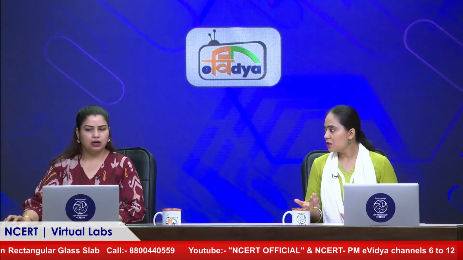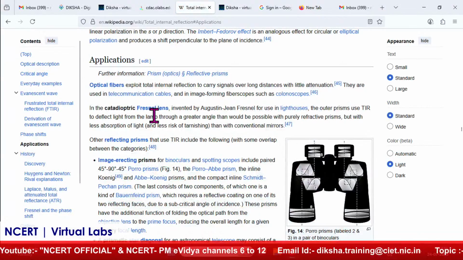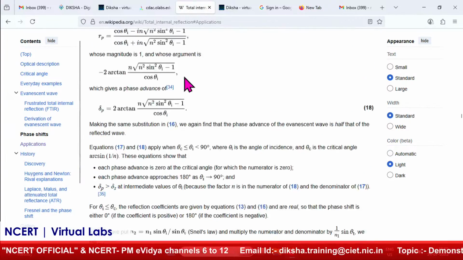And is it always Wikipedia, or would you also get reference books by different authors that you can actually learn and practice from? Yes, different books are available. They can go for HC Verma also, NCERT is there. And here they have shared this content from Wikipedia only.